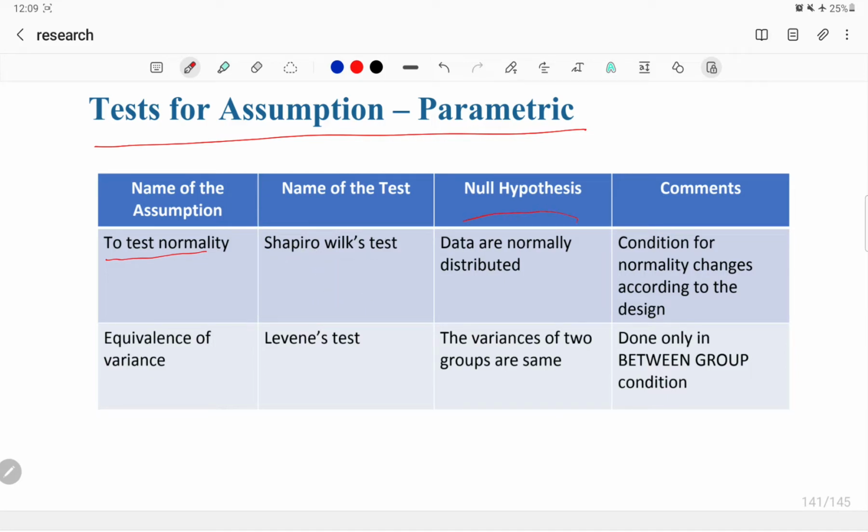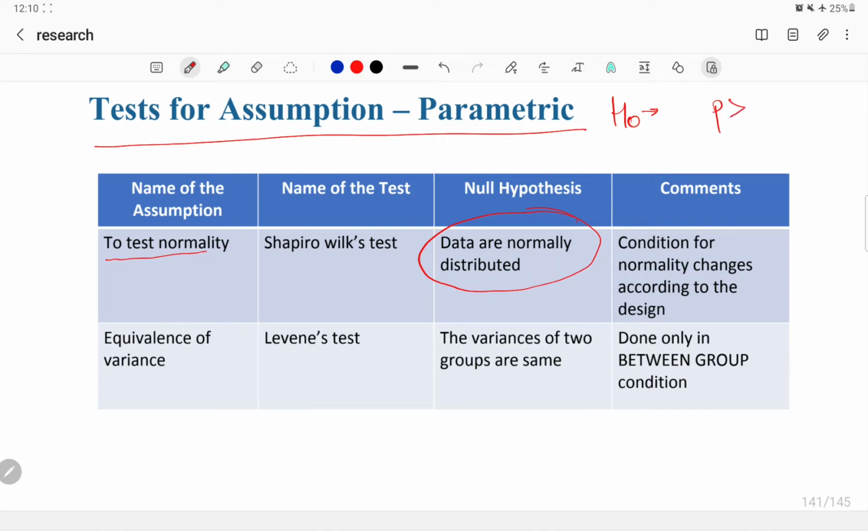So the null hypothesis for the data is: data are normally distributed. Talking about the null hypothesis, that's denoted by H naught. So I'm just going a little deeper. In software, what we do is just input the data. There it gives a value of P. This is the concept in detail.